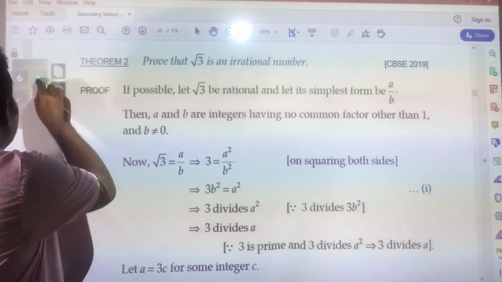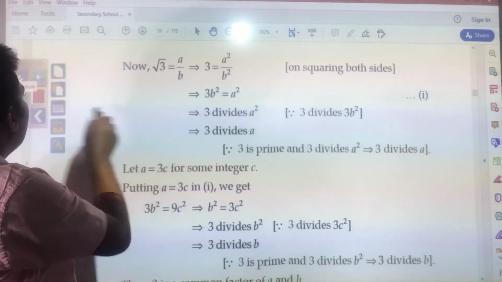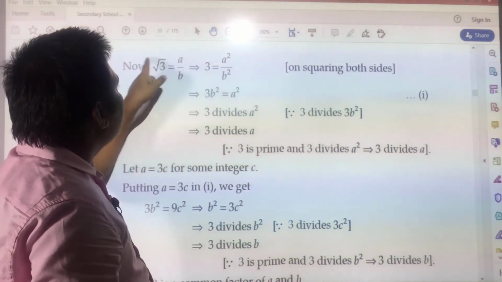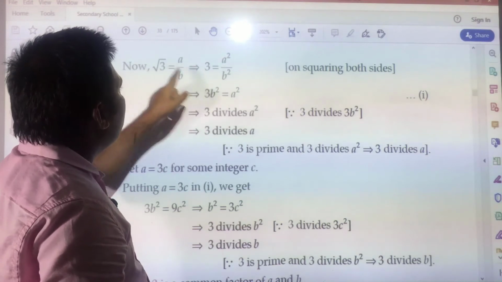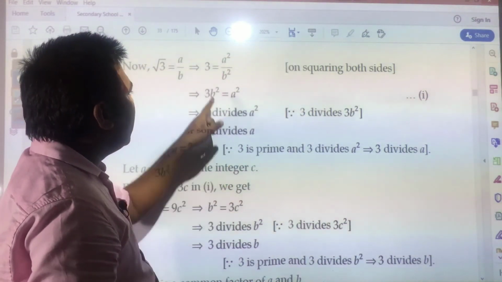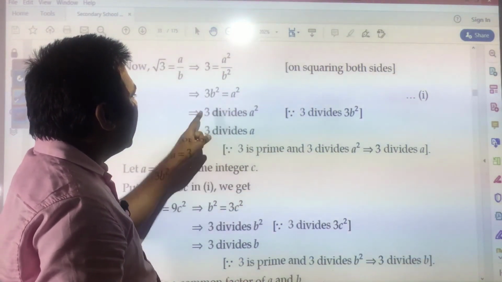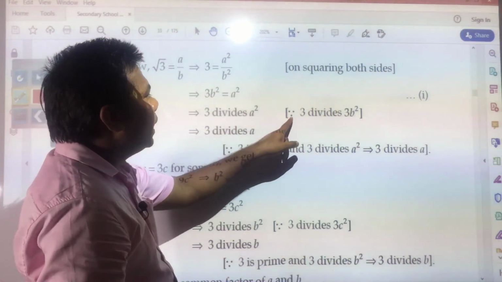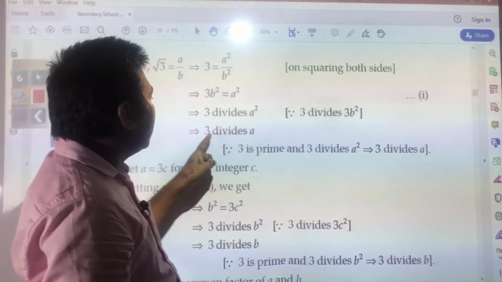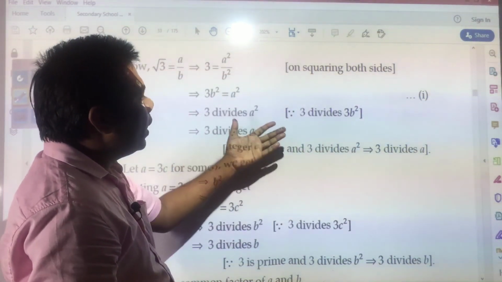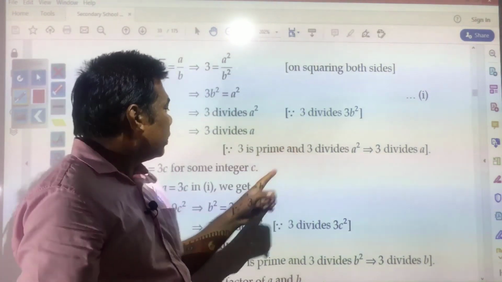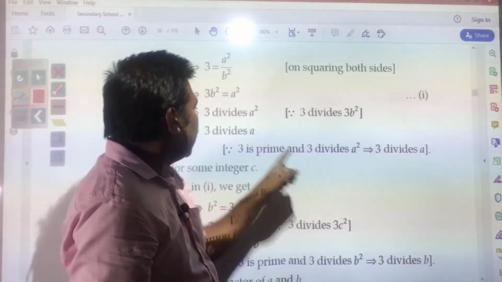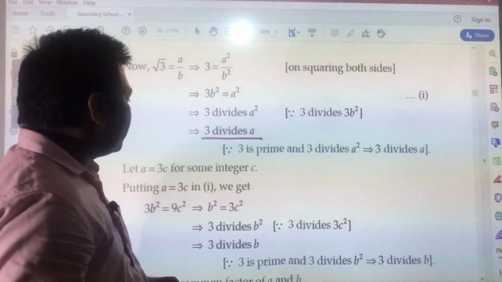Now, the same thing will be required to be done over here. Root 3 is equal to a by b, and squaring both sides we will get 3 is equal to a square by b square, 3b square is equal to a square, 3 divides a square and 3 divides a. Why? Since 3 divides 3b square, that is why 3 will divide a, or by theorem 1.3 you can write, since 3 is prime and 3 divides a square, that implies 3 divides a. So, finally, you will get 3 divides a.